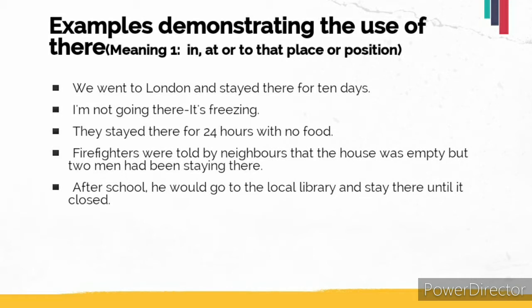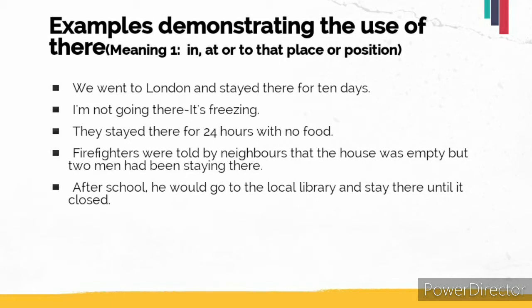Let's move to the next example. They stayed there for 24 hours with no food. So here there signifies a place where the people stayed for 24 hours without food. So basically it is again indicating a place. Next example: Firefighters were told by neighbors that the house was empty, but two men had been staying there.